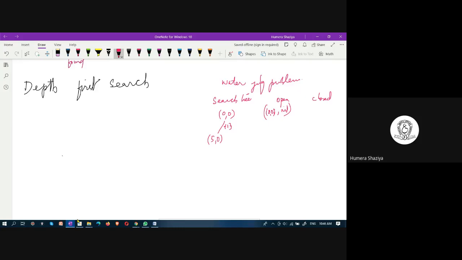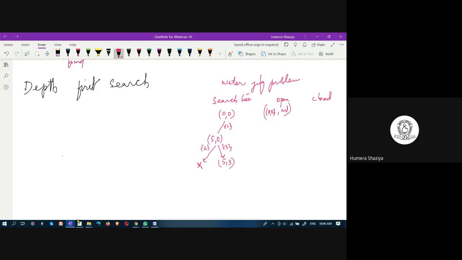When you get 5, 0, here you have rule number 2, which cannot be progressed further. Therefore, it has to be stopped, and you need to backtrack and expand its other successor, which is 5, 3, through the application of rule number 3.